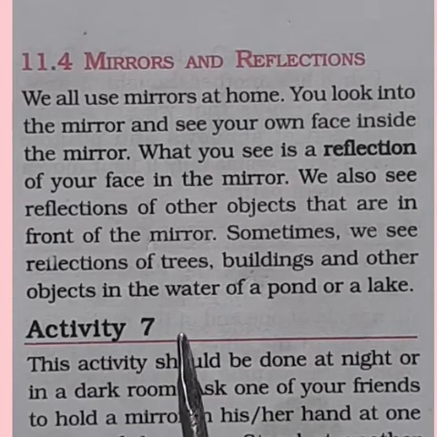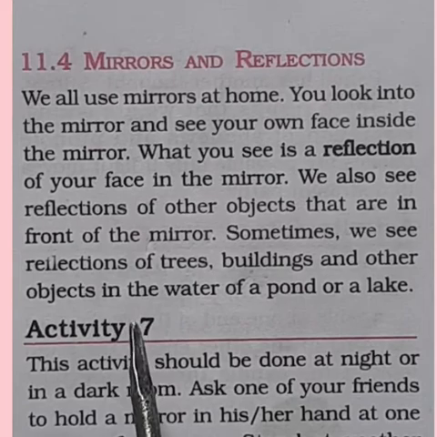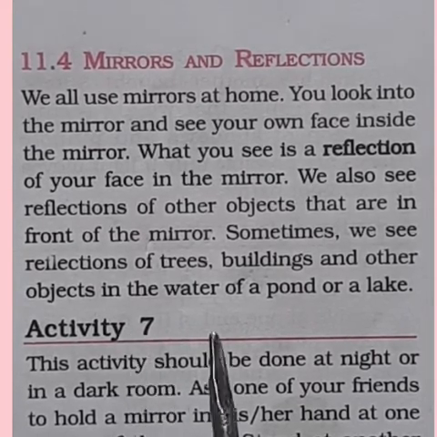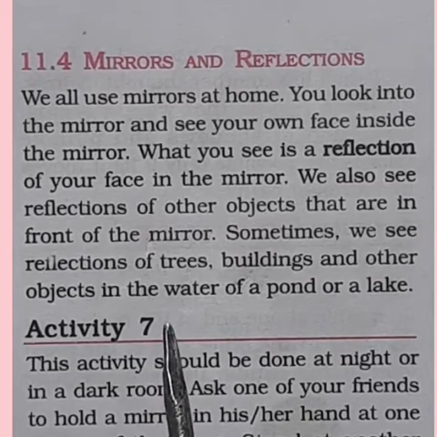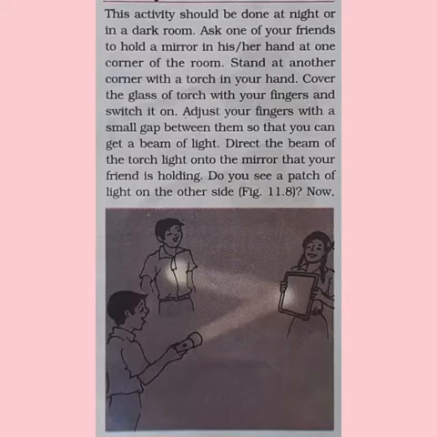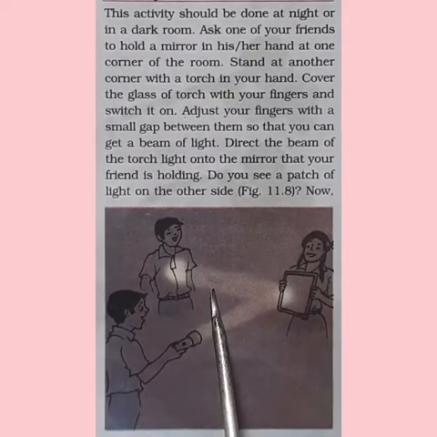Sometimes the water also acts as a mirror, isn't it, children? We see the reflections of trees, buildings and other objects in the water of a pond or a lake or a river also. A mirror will always reflect the light falling on it.